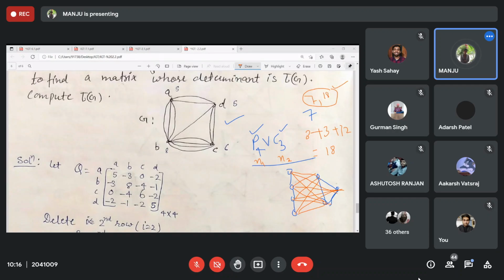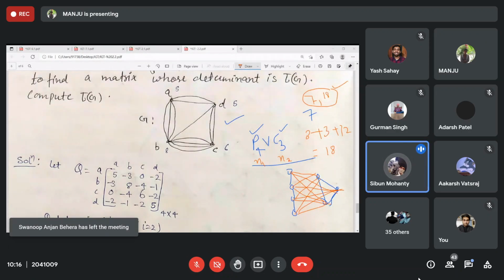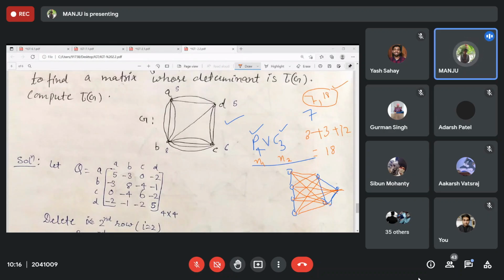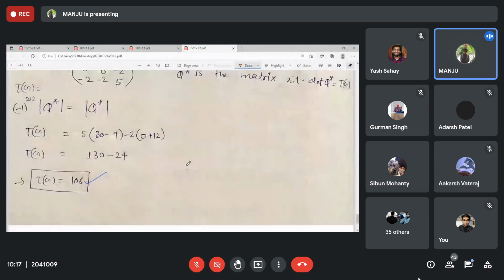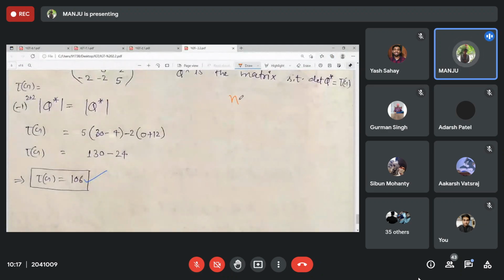Any other doubt? Ma'am, a graph has 14 vertices and size 27, and 6 vertices have degree 6. Okay, just wait, let me note it. n is equal to 14 and size is 27.